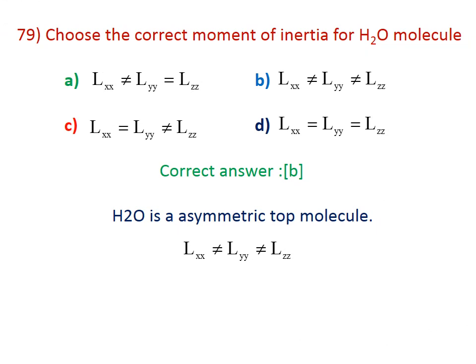79. Choose the correct moment of inertia for water molecule. You know very well, H2O is an asymmetric top molecule. For that, Ix is not equal to Iy is not equal to Iz. Therefore, the correct answer for this question is B, Ixx not equal to Iyy not equal to Izz.